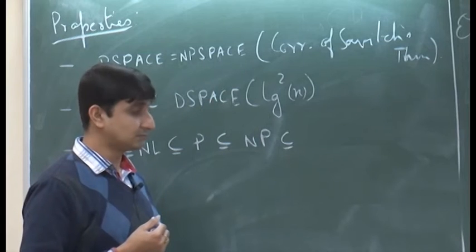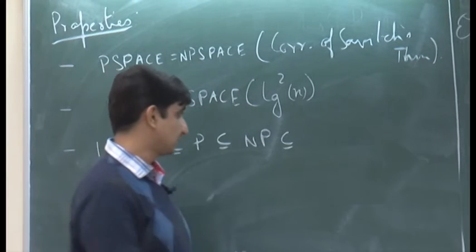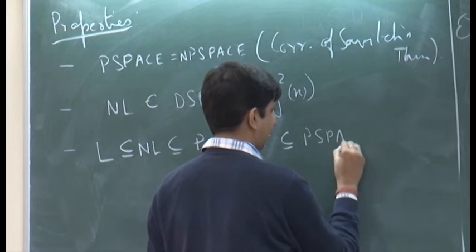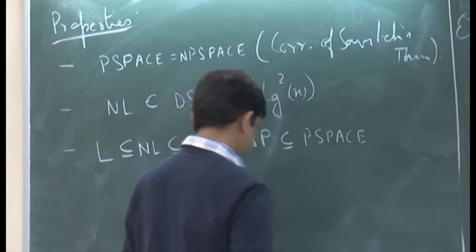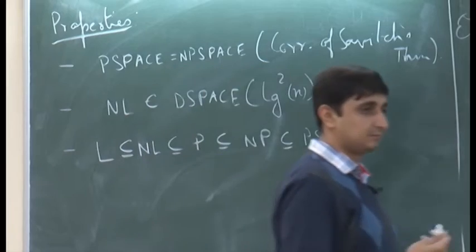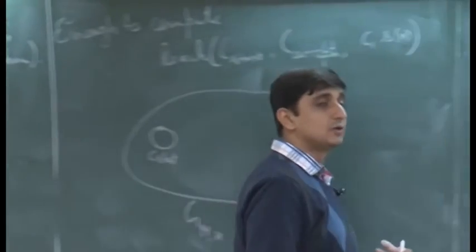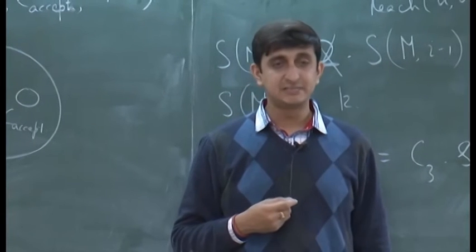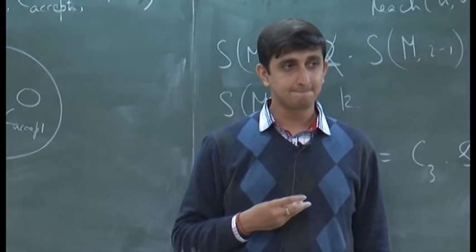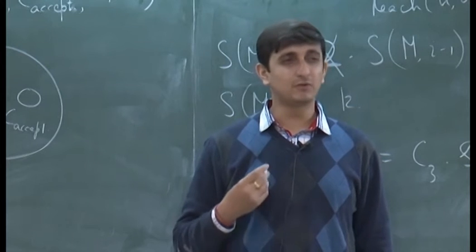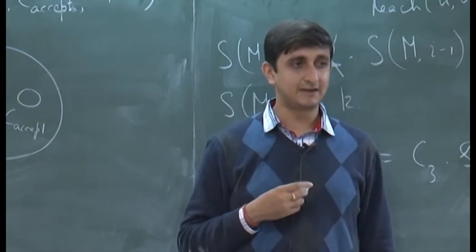Why is that? Look at any complete problem for NP. Let us say you look at SAT. How can you solve SAT by a PSPACE algorithm? What is the brute force deterministic algorithm that you know for SAT?